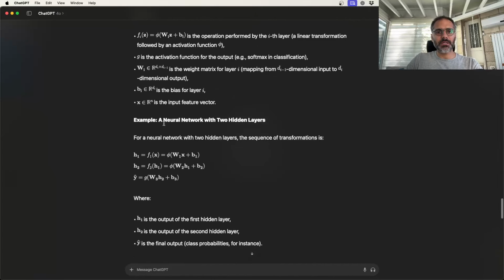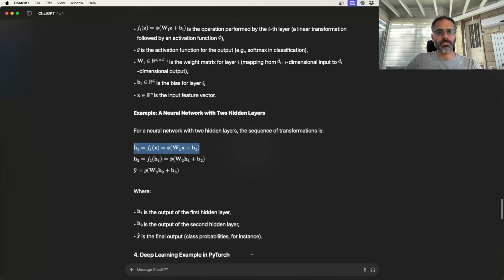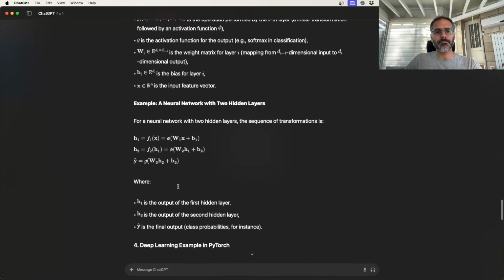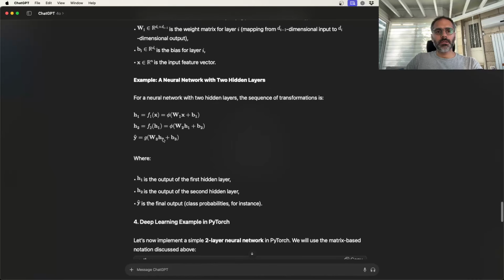Example of two hidden layers. Again, it does it twice instead of doing it once. So that's phi w1x plus b1, then phi w2 h1 plus b2, then some g. And I really like what it did with the g function, because what it's doing is isolating the activation functions in the middle of the neural network from the last one, because the last one really depends on what your data looks like.